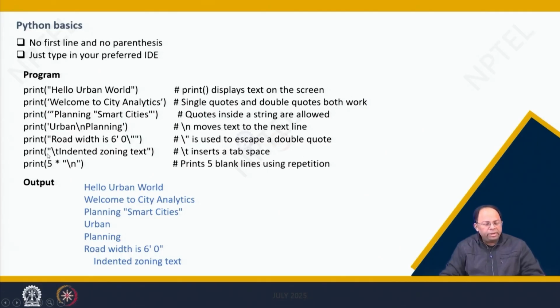And then we can do some amount of indenting by giving the tabs, and that's why this indented zoning text came a little bit indented on one side. And then eventually we can print 5 blank lines using repeated \n's. That is the next line command we are repeating 5 times. So here I have not shown that, but there are 5 gaps, and if you print something after this, it will come after 5 lines.